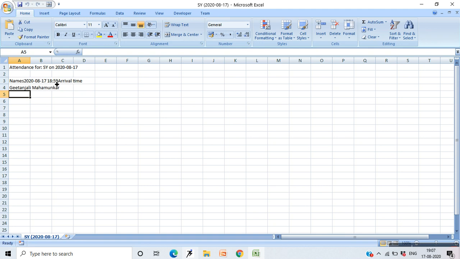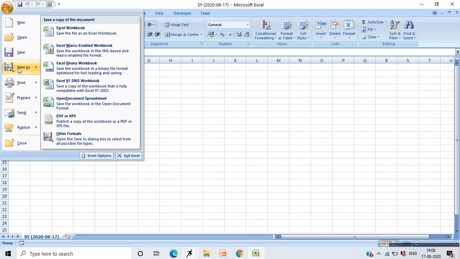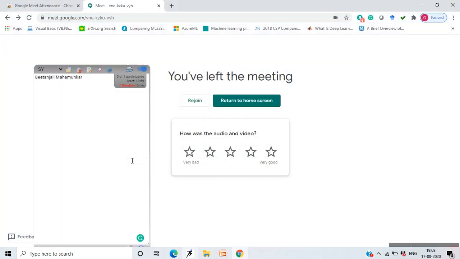So this is how the attendance record for a particular lecture will be marked or saved in CSV format. You can later save it in Excel format, PDF format, or whichever format you want, using the normal File menu.